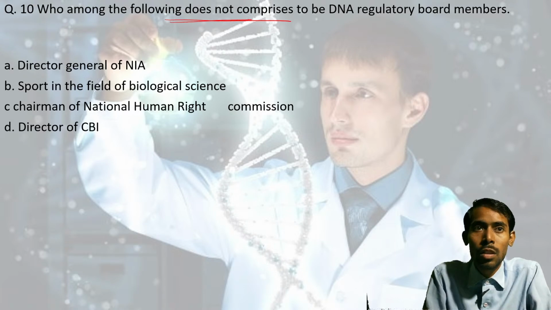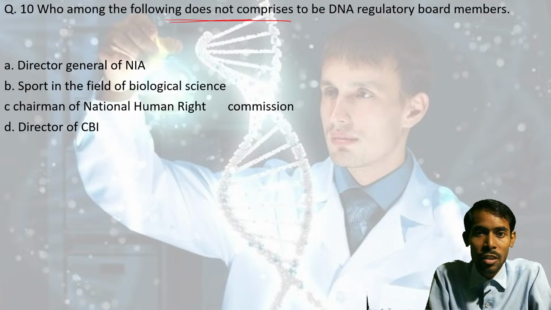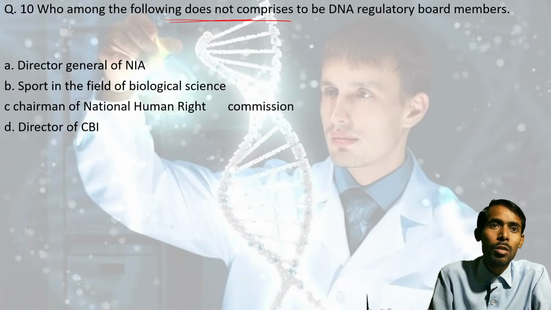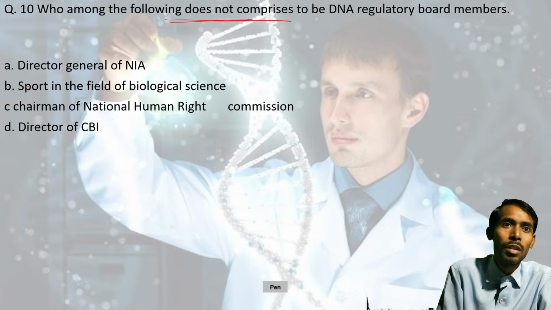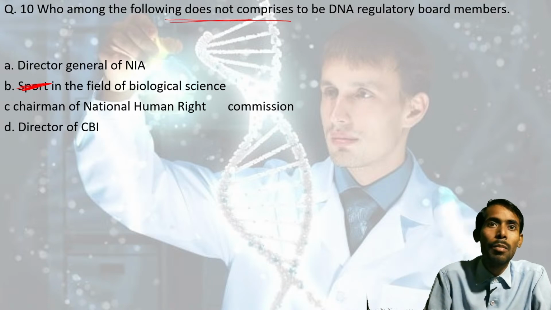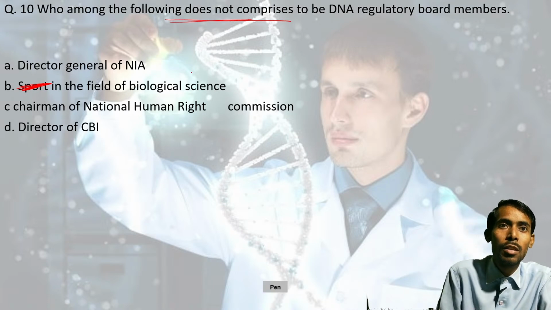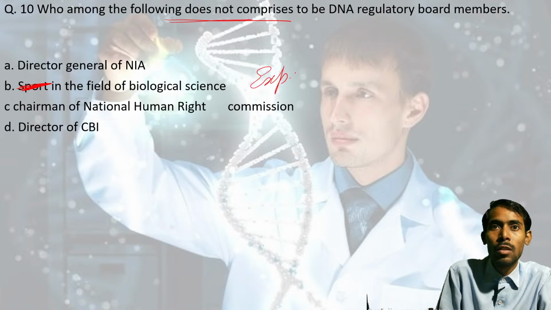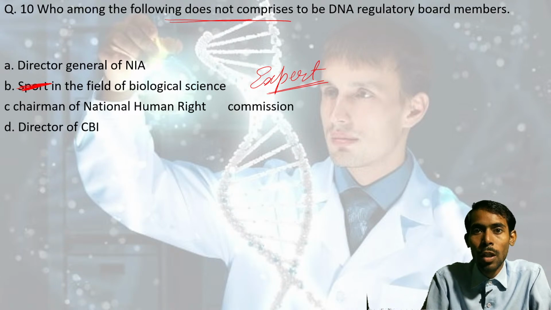So the first option is the Director General of NIA, National Investigation Agency. Option B is an expert in the field of biological science or bioscience.